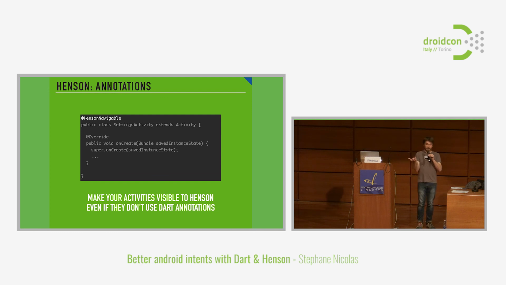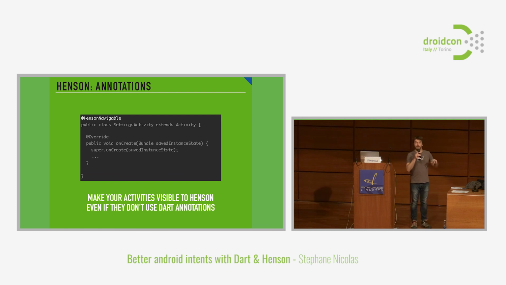But some of our activities don't have any fields that are annotated with @InjectExtra; they don't use the extras. But still, it could be nice to navigate to them using Henson so that our code base is completely homogeneous. So to do that, you can take any activity, even one not using extras at all, and you can just use @HensonNavigable on the class of the activity itself.